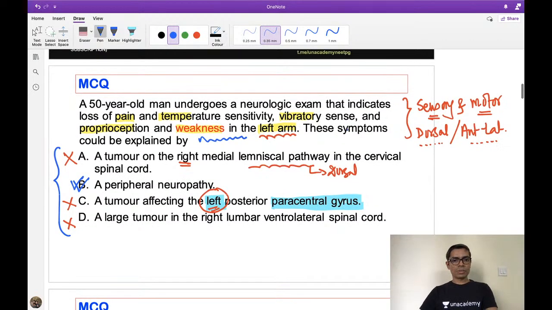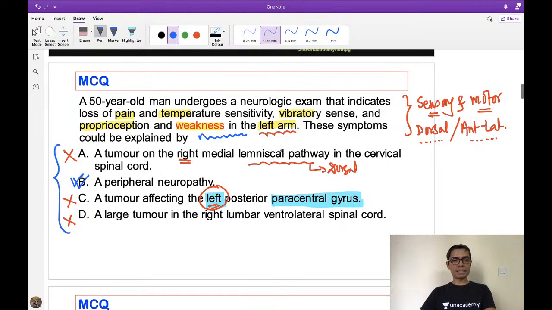If you have time, see the recent edition of the book. If you have the soft copy, well and good, otherwise I have shared the soft copy in my Facebook group, so you can download the 26th edition soft copy and get the answer from there.